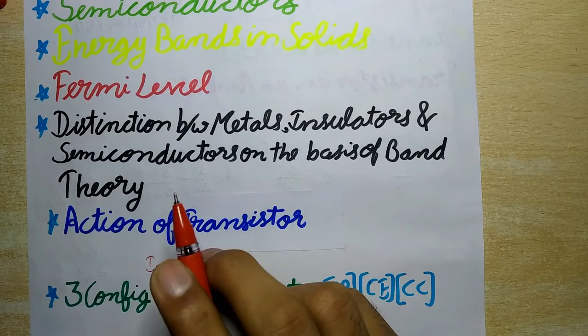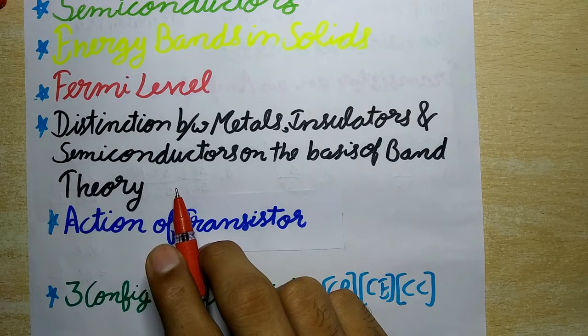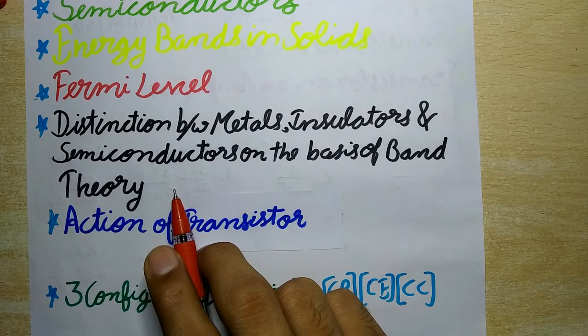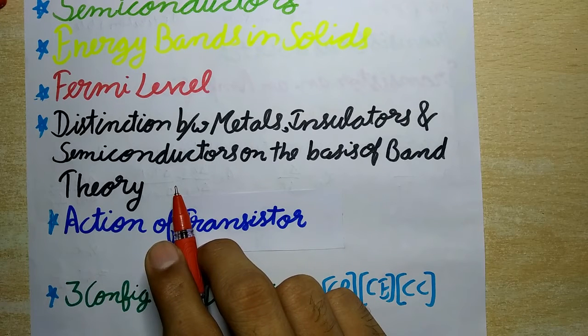Now second is insulators. So here the conduction band is empty and the valence band is filled. The forbidden energy gap is larger than 3 electron volt, and electrons cannot be excited from the valence band to the conduction band even by applying a strong electric field. Therefore no electrical conduction is possible.